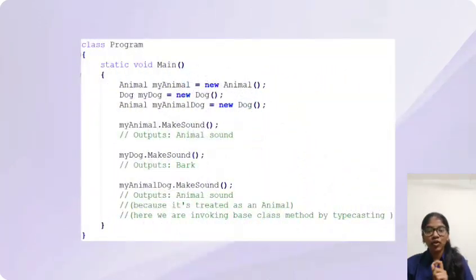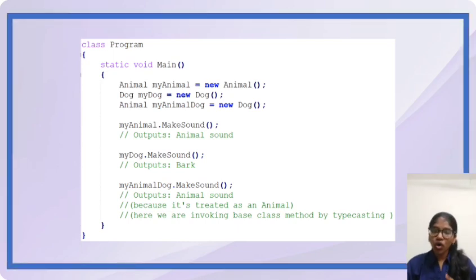But now you want to use the original method of the Animal class. So how will you invoke the base class method? You will make an instance of class Dog that refers to class Animal. You will use a reference type that will invoke the base class method and show the output as animal sound.